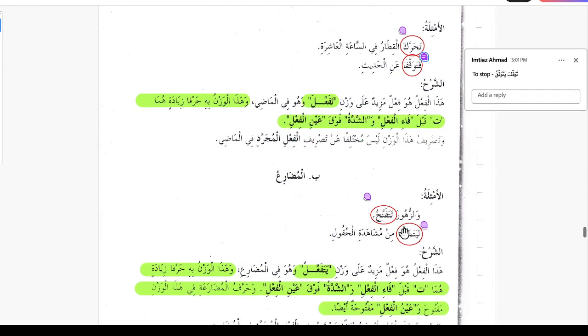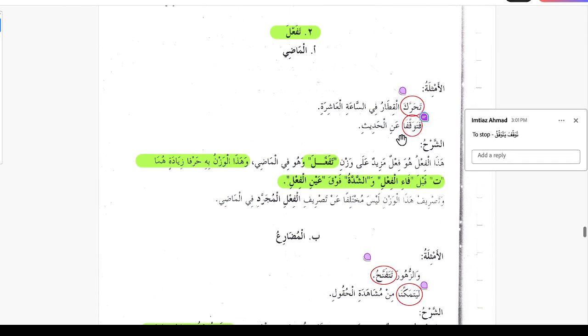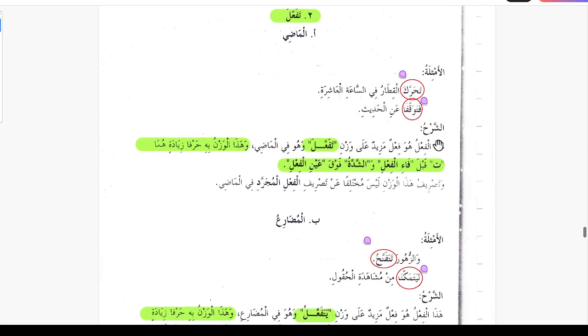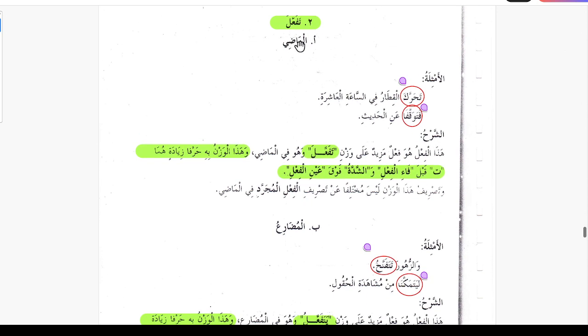Tawakkafa yatawakkafu on the pattern of tafa'ala yatafa'alu. So they stopped talking. Fatawakkafa, they both stopped talking, anil hadisi.